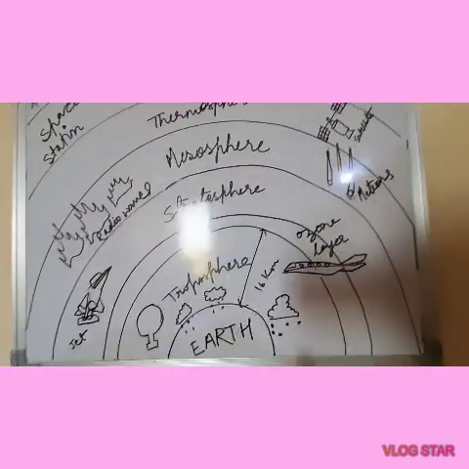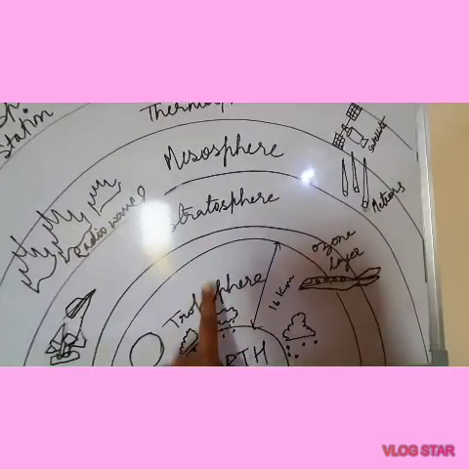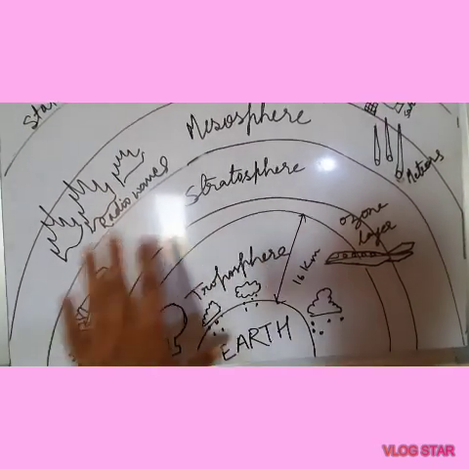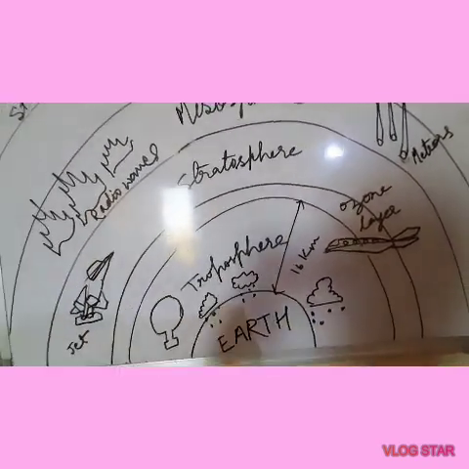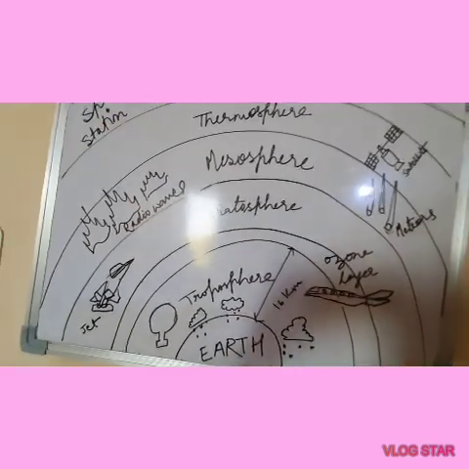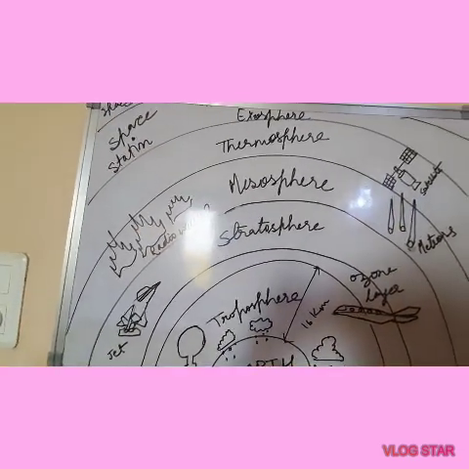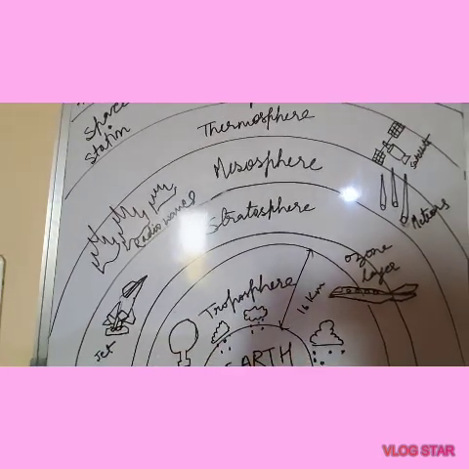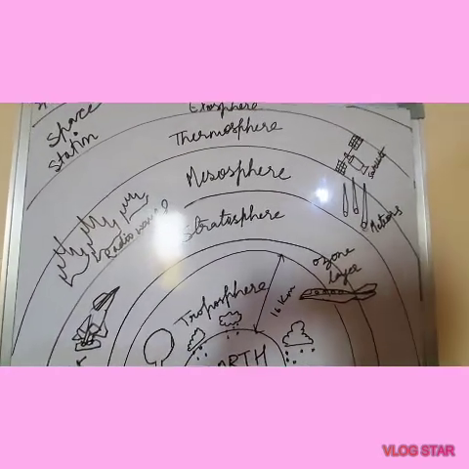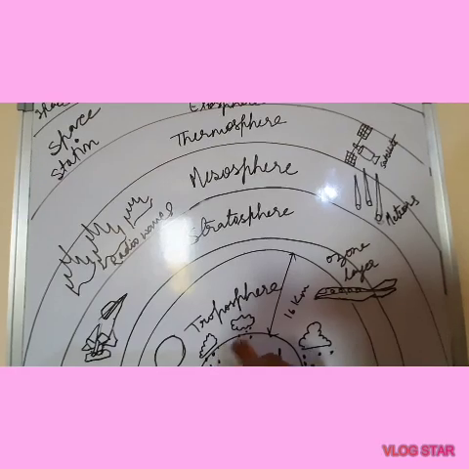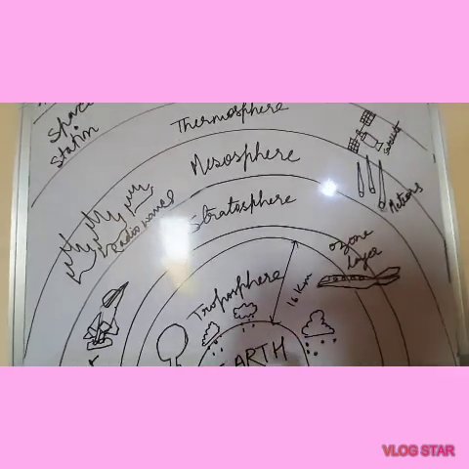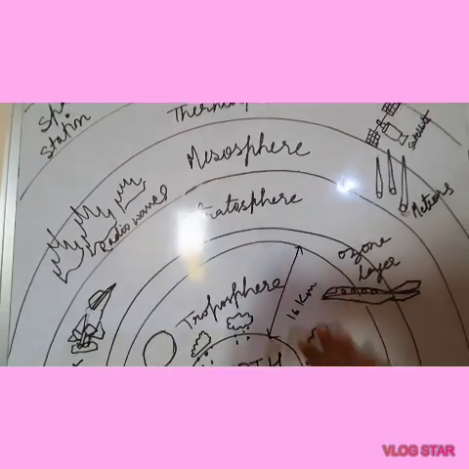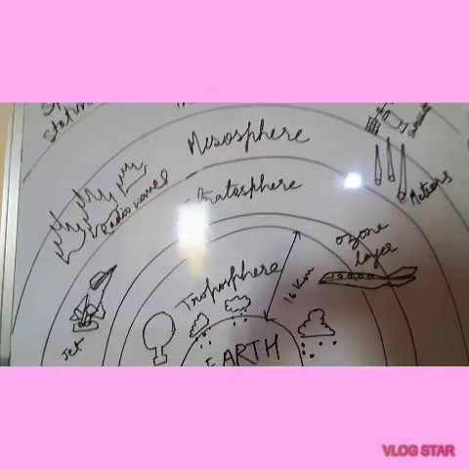Now the troposphere is the first layer, the layer adjacent to the surface of the earth, just above the earth's surface. Near the poles it will be only 8 to 9 kilometers, but as you go away from the poles, both the North Pole and South Pole, it comes up to 16 kilometers.